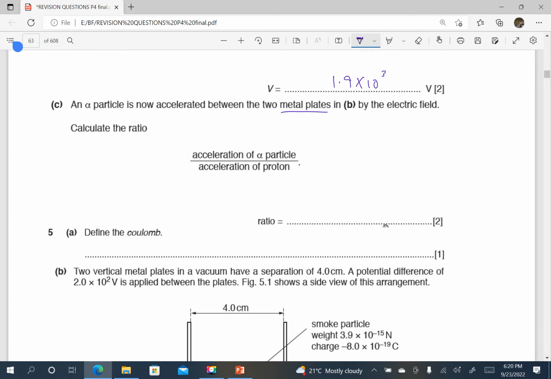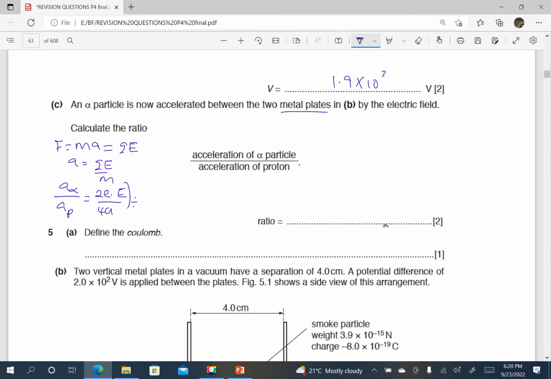So we have already seen that the force is given by mass times the acceleration, which is going to be the same as the charge times the electric field strength. So acceleration is going to be charge times E over the mass. Note that E is going to be the same. So I'm looking for the ratio alpha over proton. So acceleration of the alpha particle divided by acceleration of the proton is going to be, the charge of the alpha particle is twice E, the electric field strength is the same, the mass of the alpha particle is 4U,